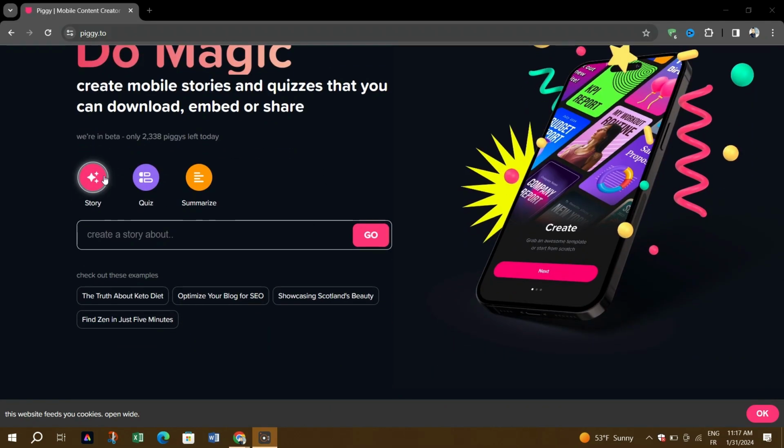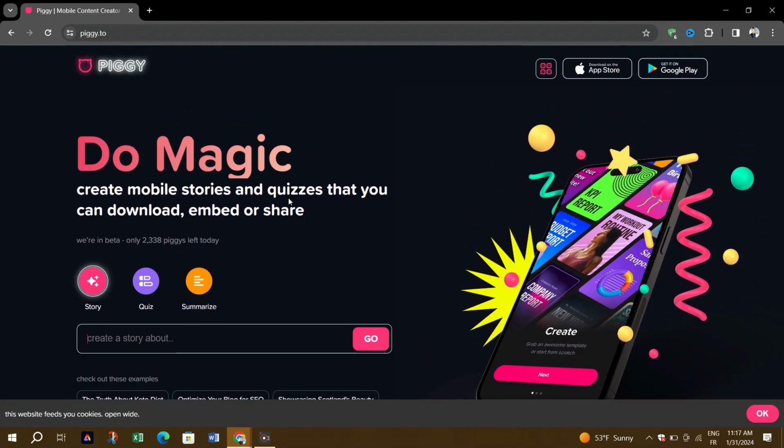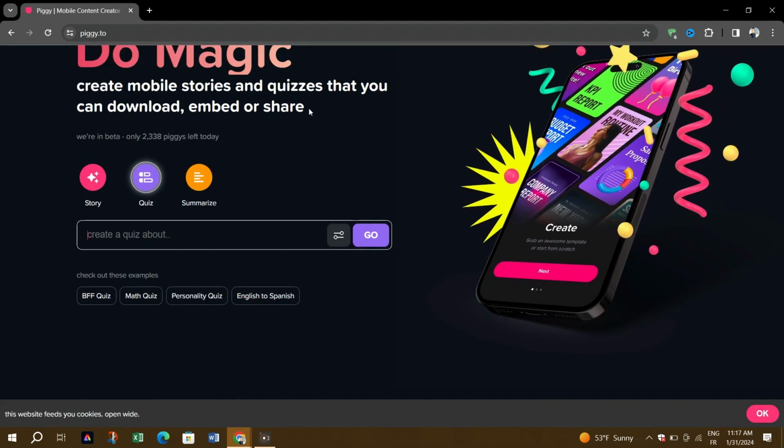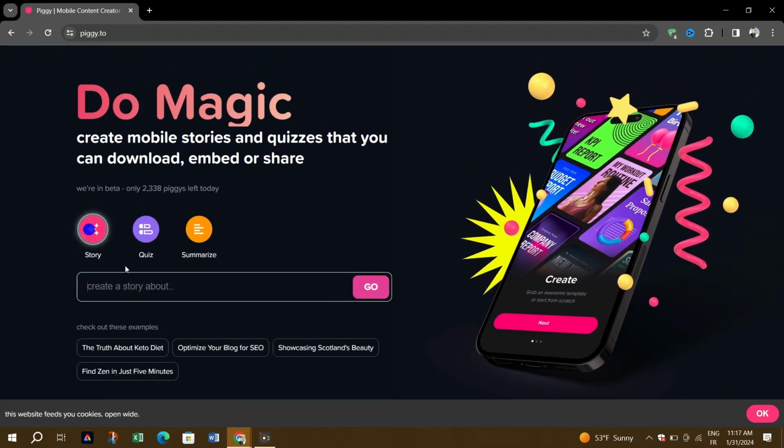Piggy.to is packed with features that make it a game changer in the world of content creation. You can use it for social media story maker, and transform short text into visually appealing videos and images for sharing on social media platforms. AI Quiz Maker: create engaging quizzes that are perfectly optimized for mobile devices. Easy content sharing: download your content and share it on any social media platform with ease.